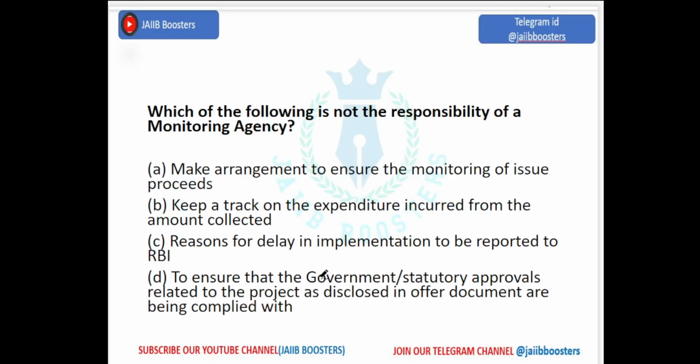Okay, which is not the responsibility here? Reasons for delay in implementation to be reported to RBI. This is not the responsibility of the monitoring agency. The monitoring agency's responsibilities are what? To make arrangements to ensure the monitoring of issue proceeds. They have to arrange all the things and also keep track of the expenditure, and also things related to the government, which they have to disclose.